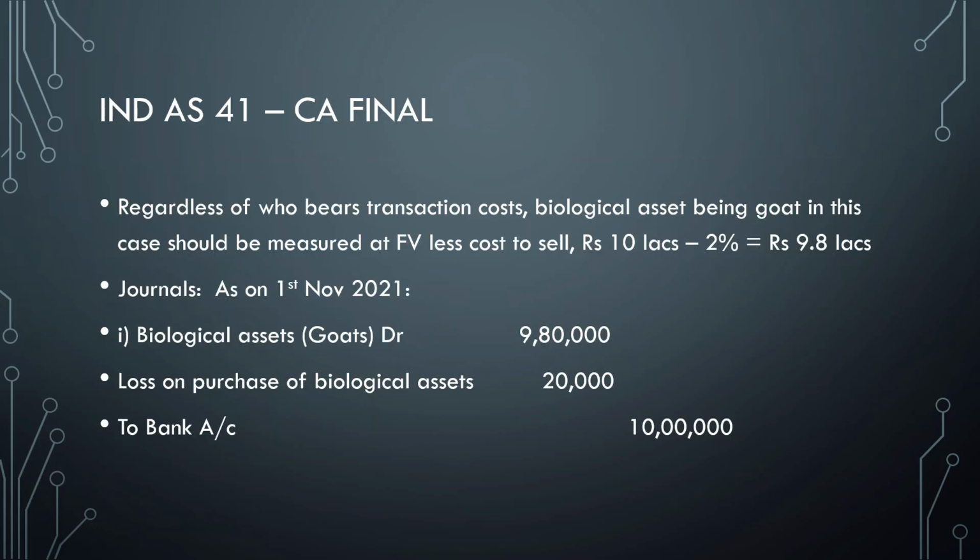So let's quickly see what you have to do. As per para 12 of Ind AS 41, regardless of whoever bears the transaction cost, the biological asset should be measured at fair value minus cost to sell. So in this case, 10 lakh minus 2% of 10 lakhs is 9 lakh 80,000. So the goats should be measured at 9 lakh 80,000 only. The entry, as we saw in the previous question, is the same here: biological asset, loss on purchase of biological asset to bank. So 9 lakh 80,000 and 20,000, and 10 lakhs. So this is the first one.